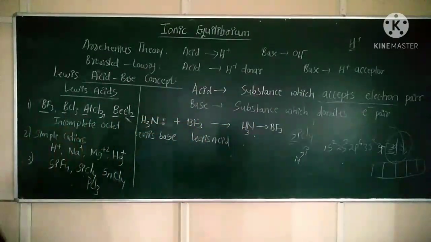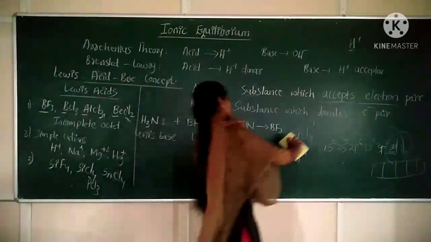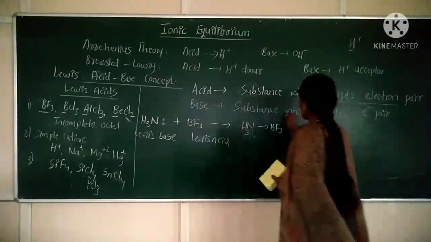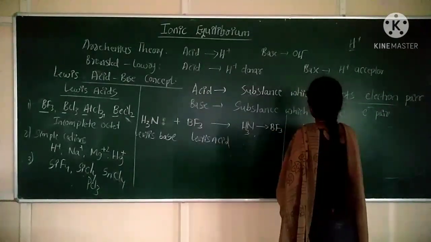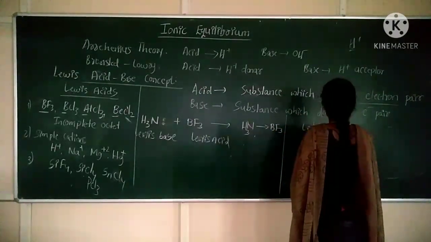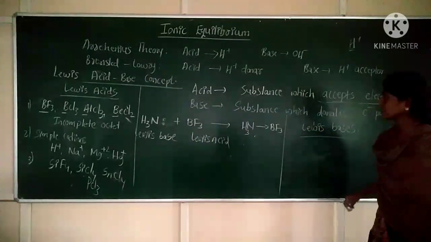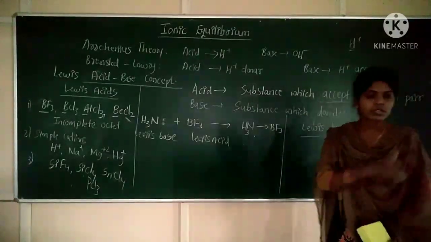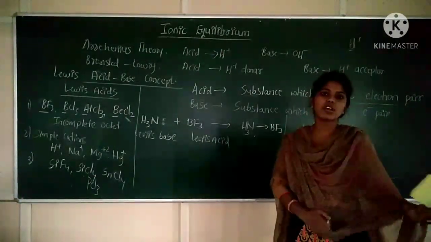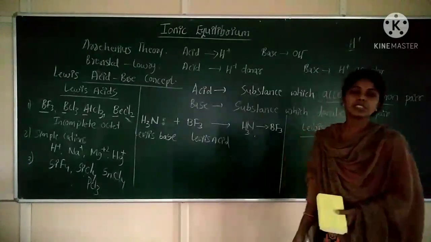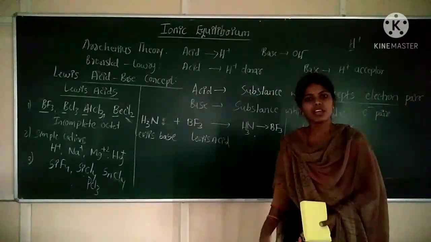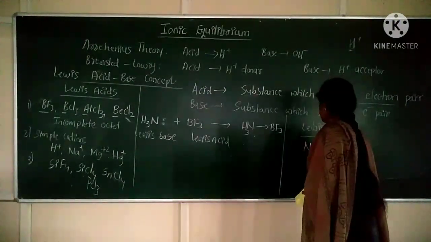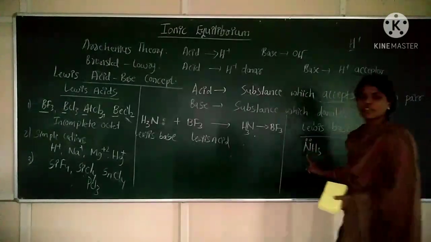So these are the types of Lewis acids. Next, Lewis bases. Next concept, Lewis bases. Example for Lewis bases. So what is Lewis base? Lewis base is a substance which donates an electron pair. So the neutral molecules which are having one or more electron pairs, those are considered to be Lewis bases. For example, NH3, because it is having one lone pair.